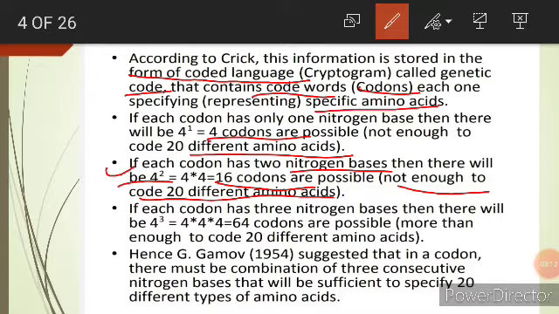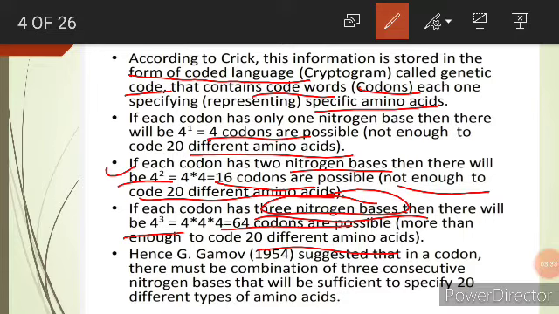In the third case, if each codon has 3 nitrogenous bases, then there will be 64 codons. So 64 codons are possible with 3 nitrogenous bases, which is more than enough to code for 20 amino acids.